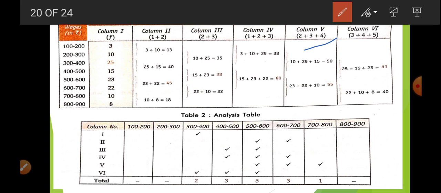Okay, 2 plus 3 plus 4. So we will start from the 2: 10 plus 25 plus 15, then 23 plus 22 plus 10. Okay, so we get 55 and 50. Now the last column is the 6th column.